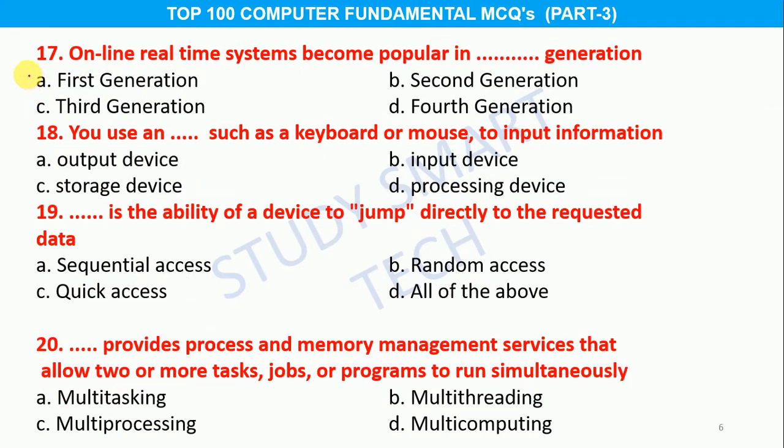Question number 17. Online real-time system become popular in ... generation. Option A, first generation, B, second generation, C, third generation, D, fourth generation, and the correct answer is option C, third generation.